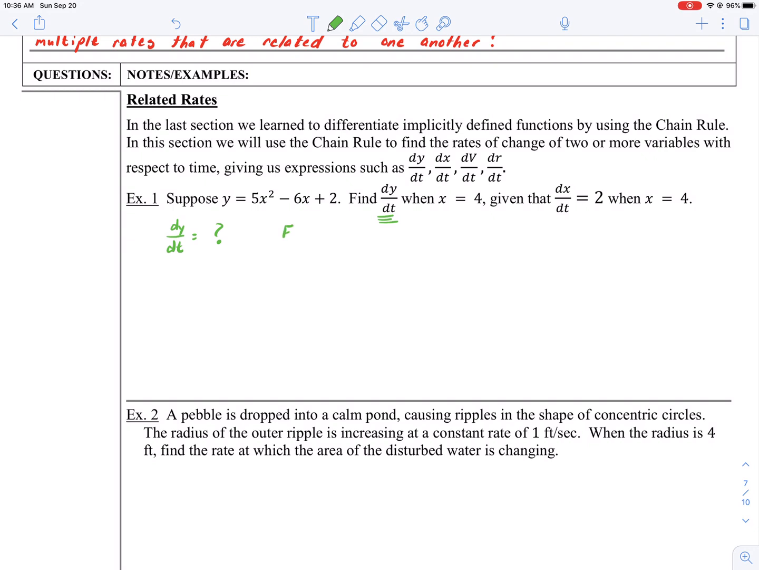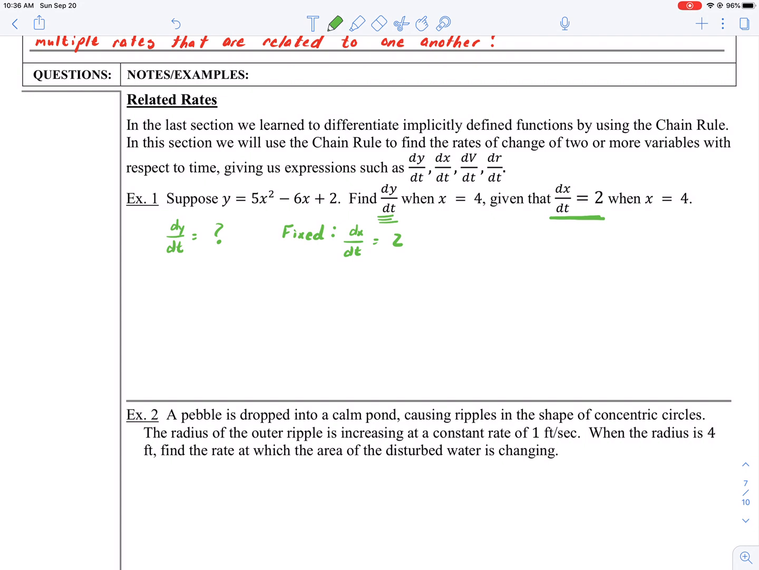The next thing that I want to find is what are the things that I know? And typically there's something that is fixed. So when x is 4, given that dx/dt equals 2. So that apparently is something that is going to hold true. So dx/dt is going to be equal to 2.